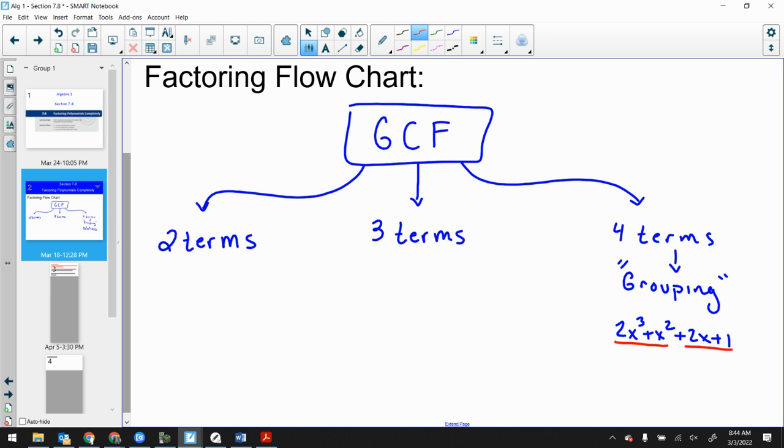Now, we talked about 2 different ways to factor a trinomial, a 3-term polynomial. What were the 2 different things that I was talking about? Whenever there's a number in front of the x. Right. The easy type versus hard type, right? We distinguish them in 2 different ways. We talked about them as the easy type problems or the hard type problems. And we said, well, if there's a number out front, then that was the hard type.